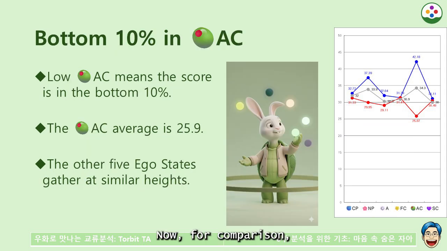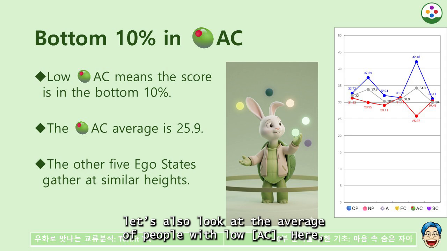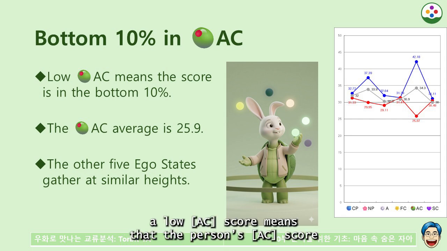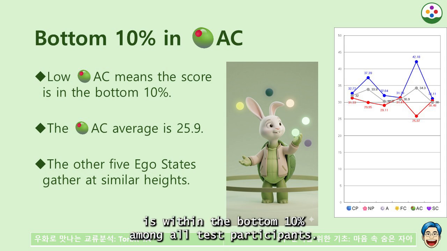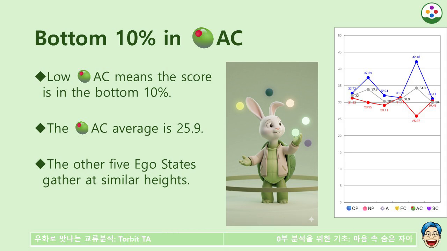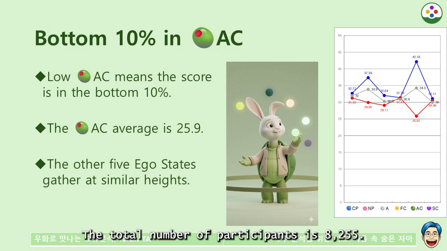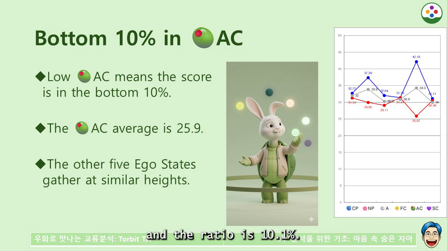Now, for comparison, let's also look at the average of people with low AC. Here, a low AC score means that the person's AC score is within the bottom 10% among all test participants. The total number of participants is 8,255. The number in this group is 835, and the ratio is 10.1%. The standard is the bottom 10% in AC.